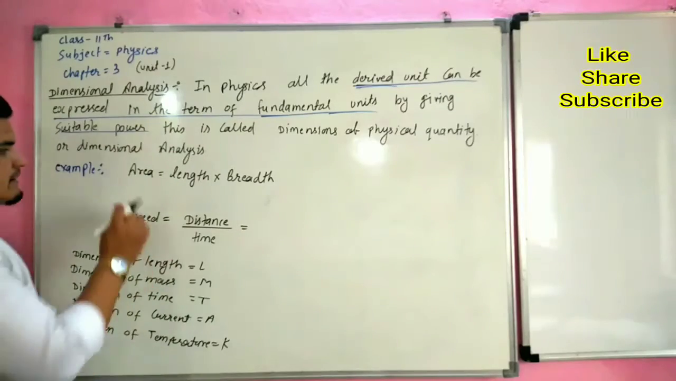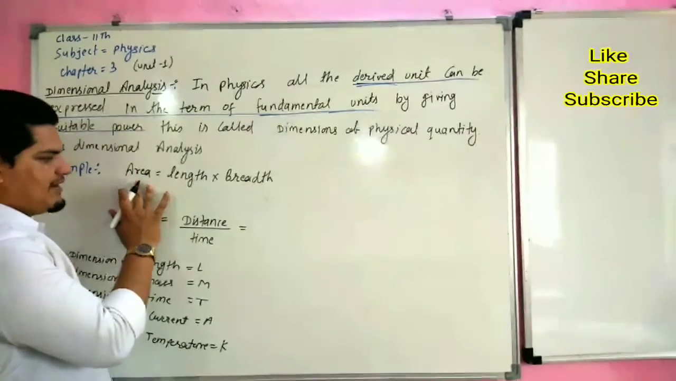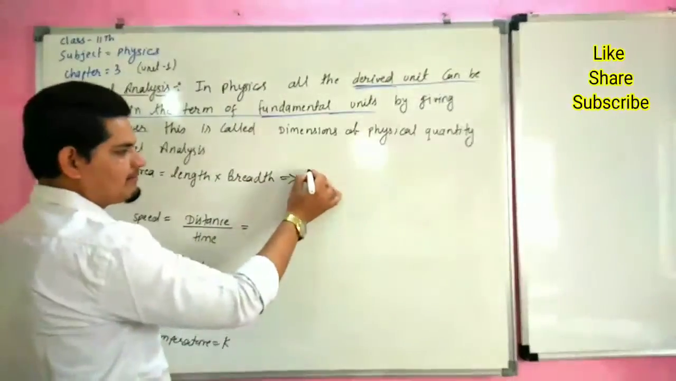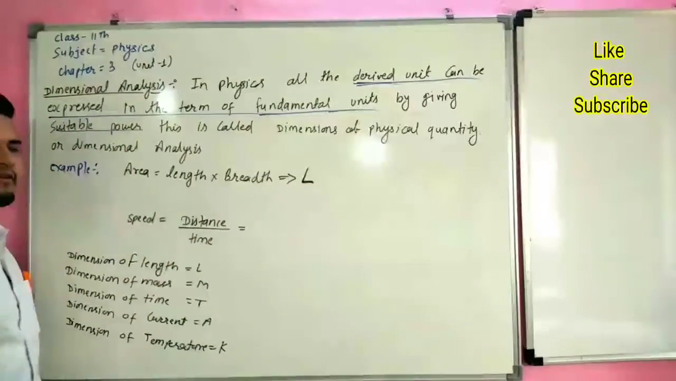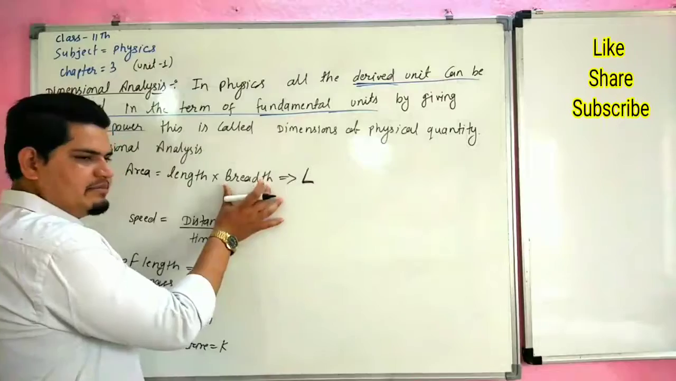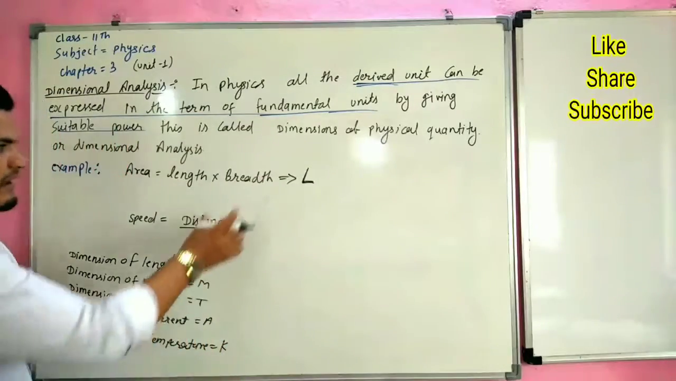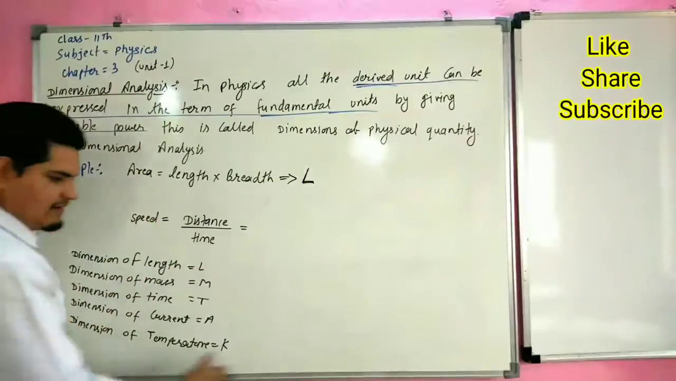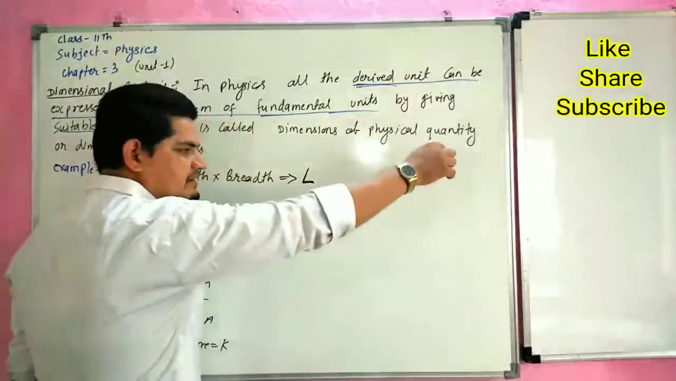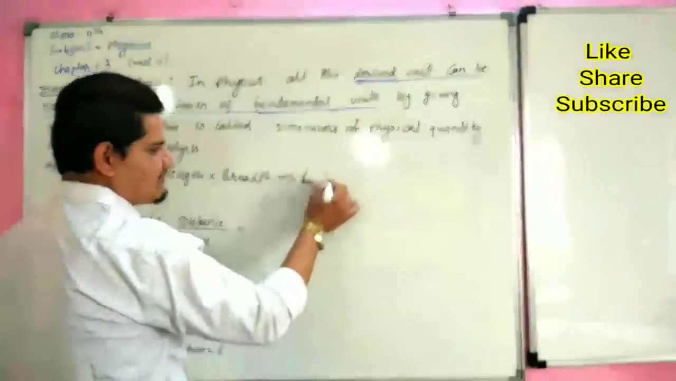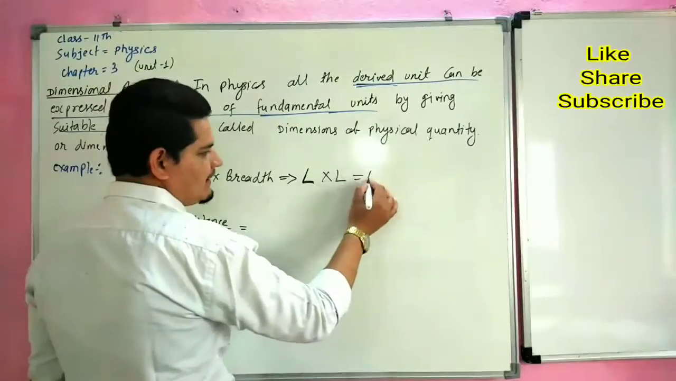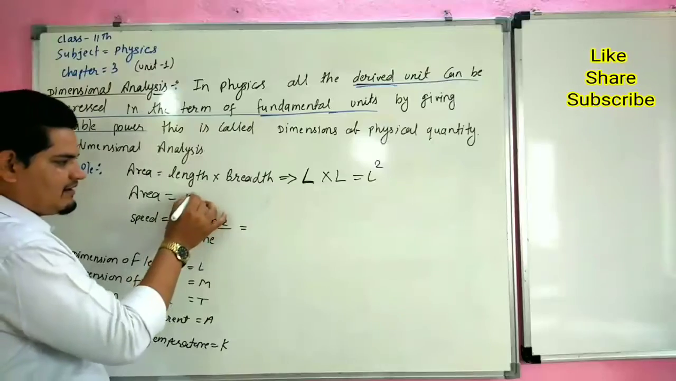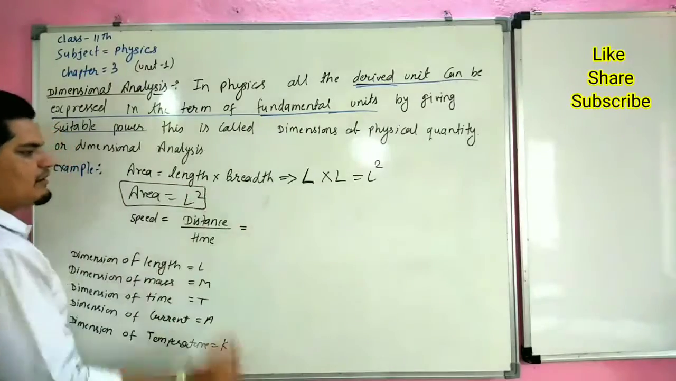For example, area. The formula of area is length into breadth. Length is measured in terms of L. But breadth is also a length. For example, this is our board. This is length and this is breadth. So breadth is also a length, so it is also measured in terms of L. So L into L is L square. So the dimension of area is L square. This is called dimensional analysis.